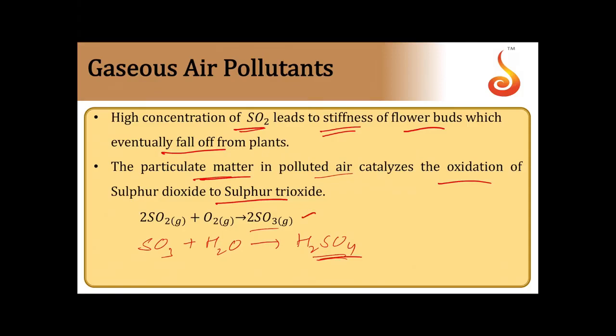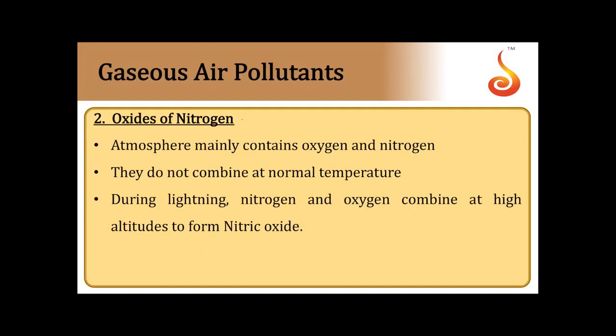Sulfur trioxide in the presence of moisture forms H2SO4, which is highly acidic in nature, and this starts attacking marble, limestone, vegetation, paper, textiles, etc. This is regarding the pollutant sulfur dioxide. Next one, the oxides of nitrogen.